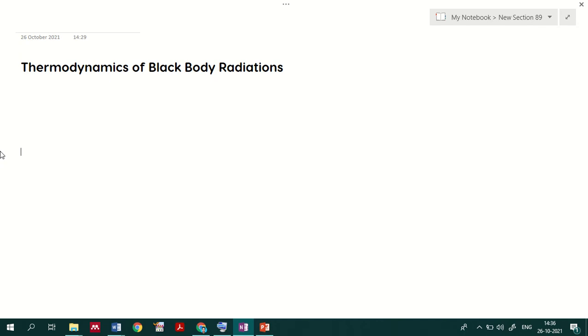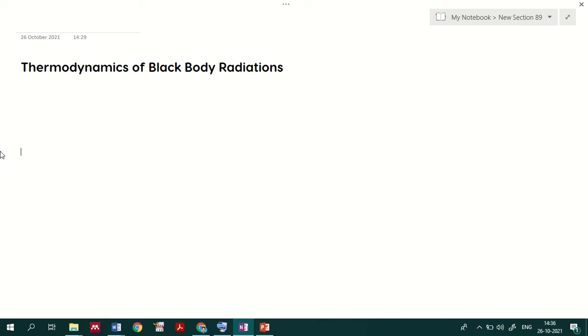So today we will be discussing thermodynamics of black body radiations, which we consider as one of the applications of the ideal Bose system. It is mainly dealt with the photons. The photons are contained in a particular black body system, which we consider as a cavity. So the property of the photon will be mainly discussed in this case.